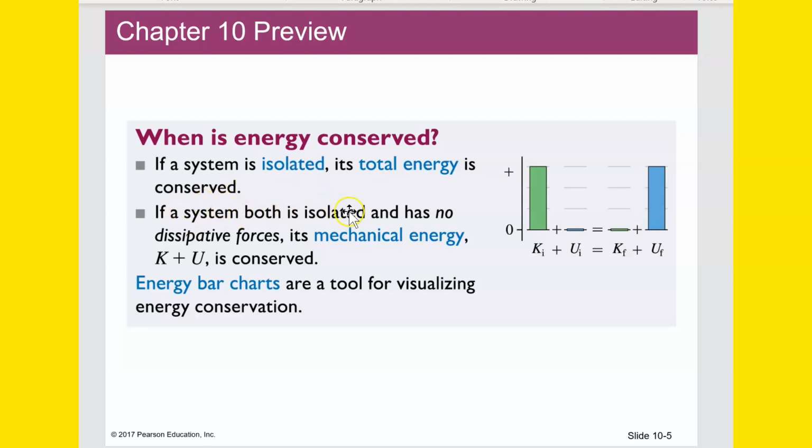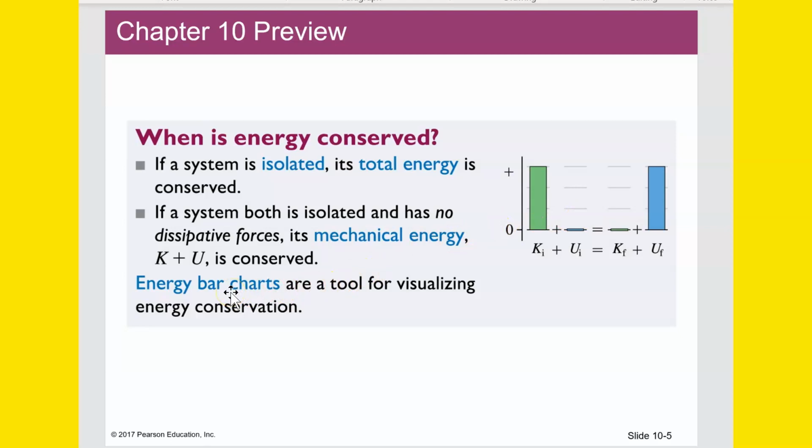If a system both is isolated and has no dissipative forces, its mechanical energy, K plus U, kinetic plus potential, is conserved. So in this case, K initial plus U initial equals K final plus U final. In this interaction, all of the kinetic energy on the left side of the equation is now converted into all potential energy on the right side of the equation, and it's the exact same balance that it was before, as far as the total.